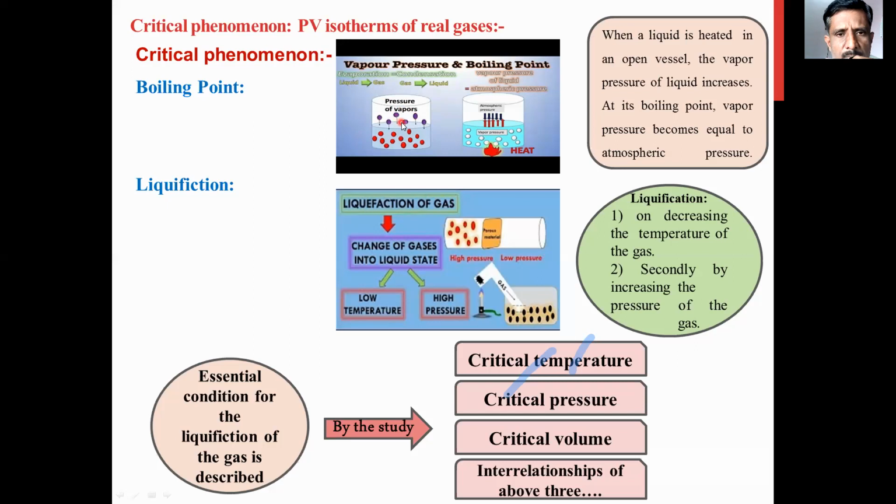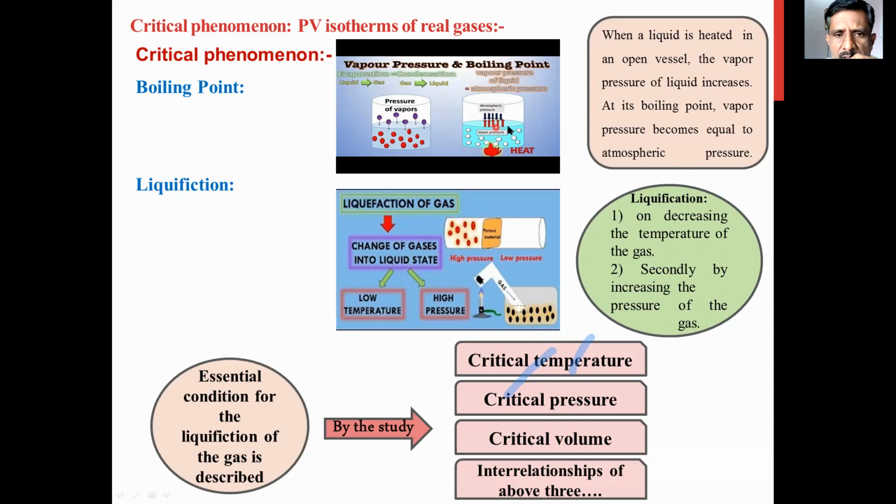Now, what is boiling point? When the vapor pressure of a liquid becomes equal to the atmospheric pressure. When this vapor pressure is exactly equal to atmospheric pressure, the liquid boils. In the next diagram I have shown the vapor pressure by these red arrows.